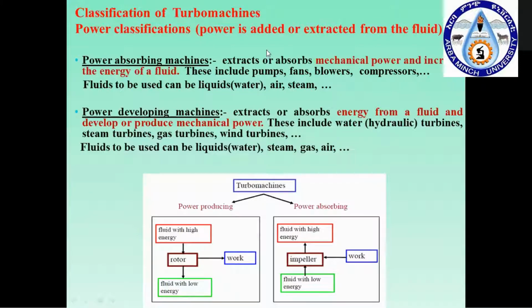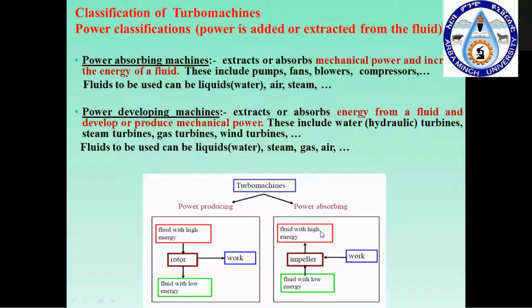Whether the machine is a power absorbing machine or a power developing machine. A power absorbing machine absorbs mechanical energy, and the mechanical energy is converted to fluid energy. It absorbs power and produces fluid energy.